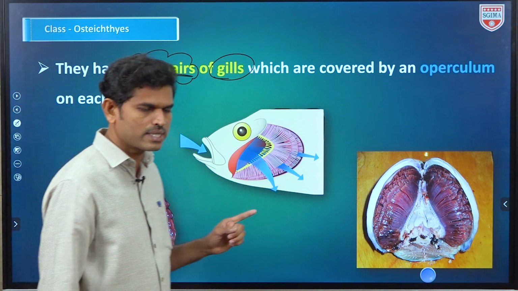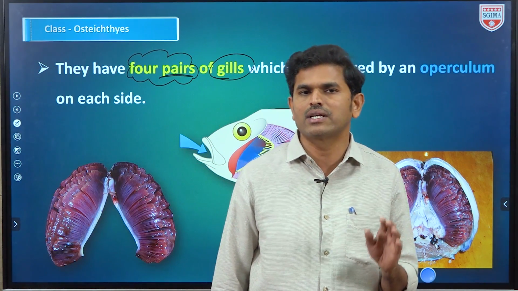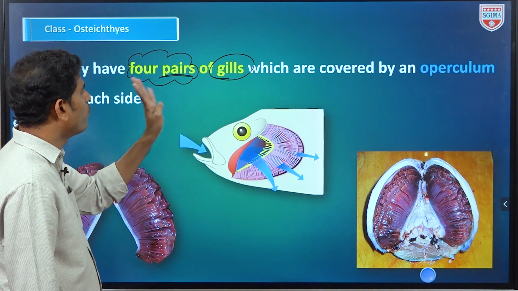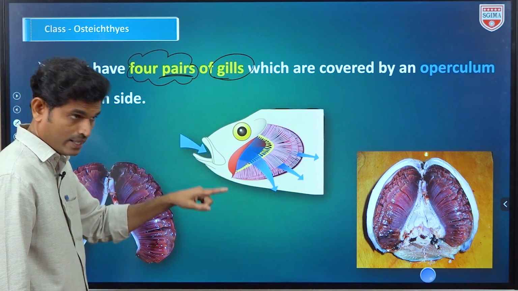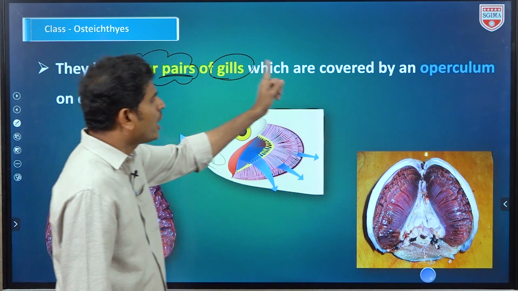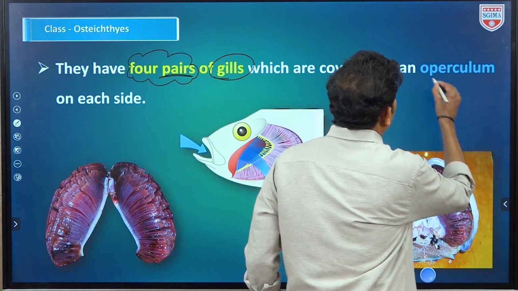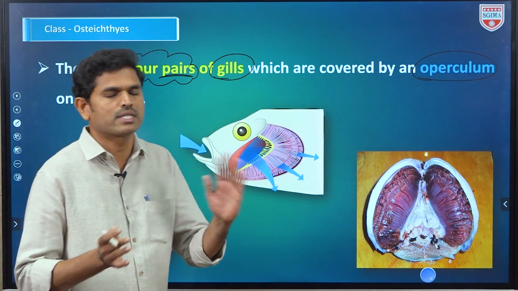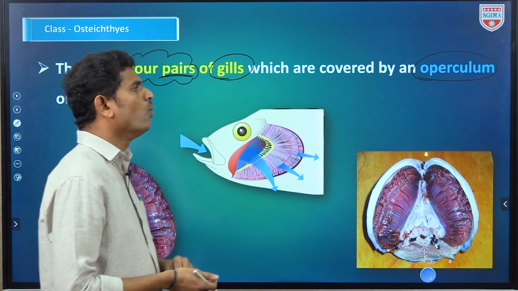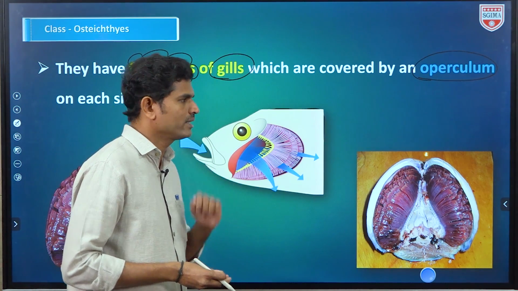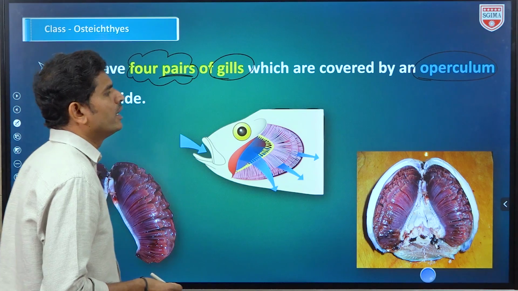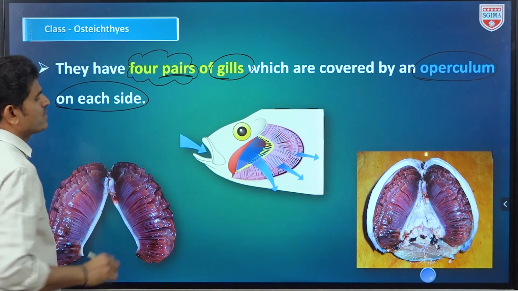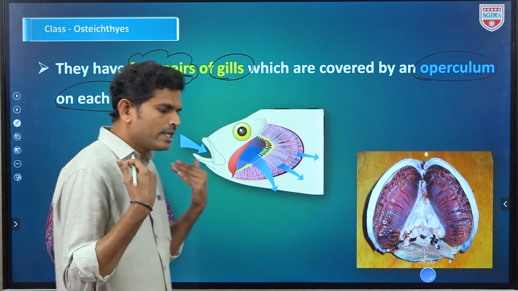Previously, in Chondrichthyes fishes, what did we see? That is gill slits. Here it is gills. So how many gills are there here? 4 pairs of gills, that is individually 8 gills, which are covered by operculum. This is also important. We can differentiate Osteichthyes and Chondrichthyes by this character also. Operculum is absent in Chondrichthyes. Operculum is present in Osteichthyes fishes. On each side, so operculum is present on both sides.